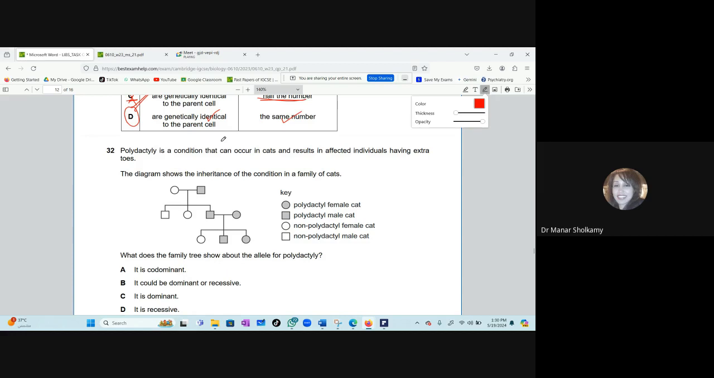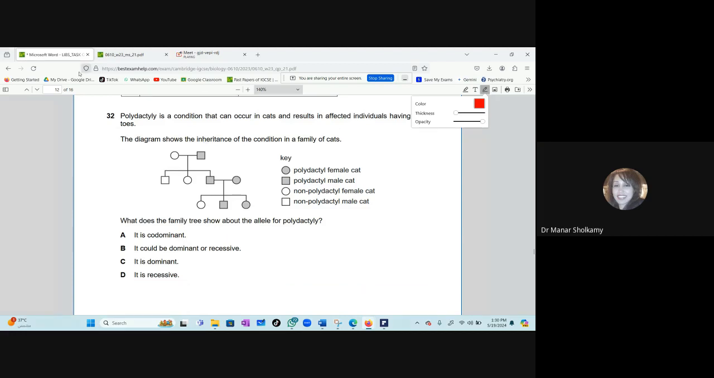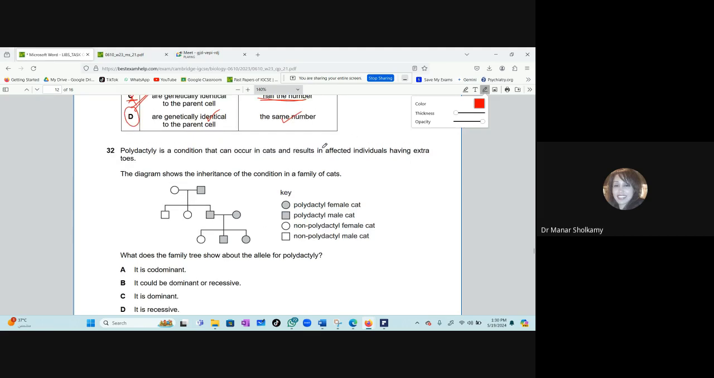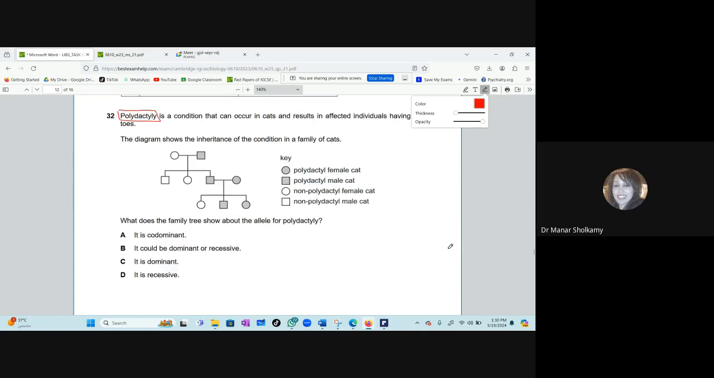Okay, now the family tree that always confuses you. Polydactyly is a condition that occurs in cats and results in affected individuals having extra toes. By the way, just for your information, this disease can also happen in humans when you have more than 5 fingers. The diagram shows the inheritance of the condition in a family of cats.